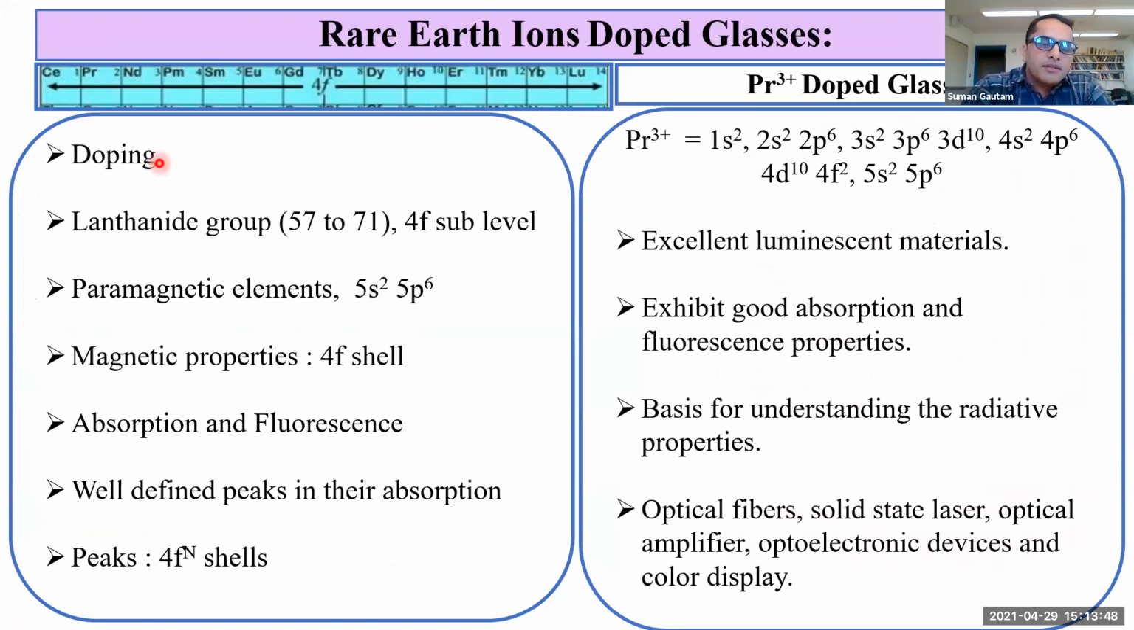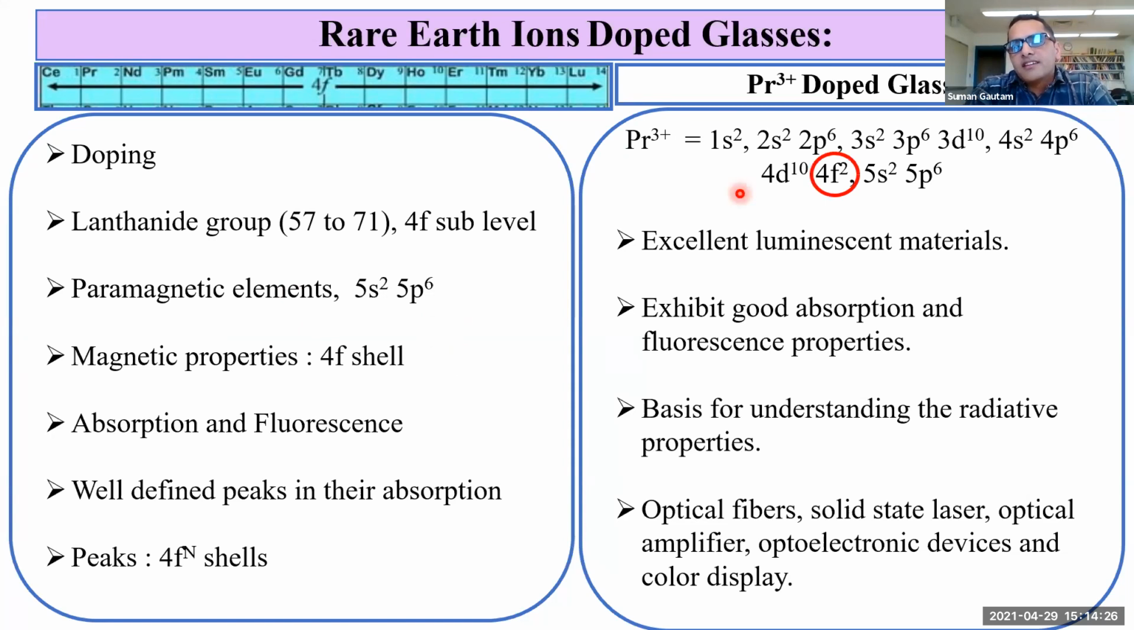Various elements can be doped in the glasses. The process of adding elements is called doping. Rare earth elements belong to the lanthanide group in the periodic table that has a 4f sublevel filled. These are paramagnetic elements, and they show similar chemical properties due to the 5s2 and 5p6 subshells. The magnetic properties arise from the electrons in the 4f shells, and these rare earth ion doped glasses show well-defined absorption and fluorescence spectra because of their 4f electronic transitions.